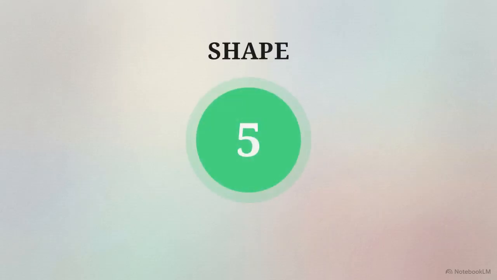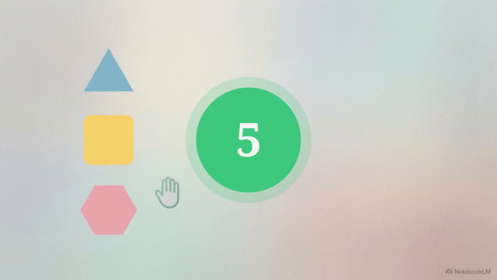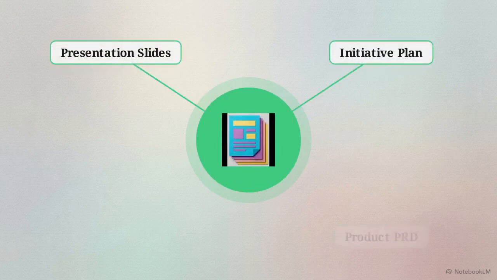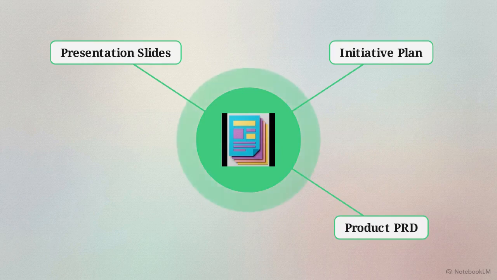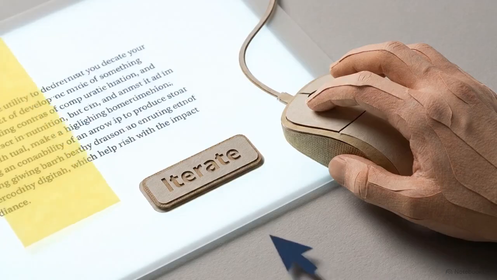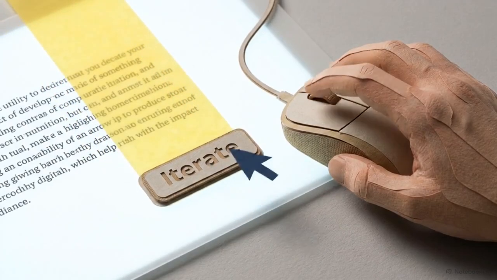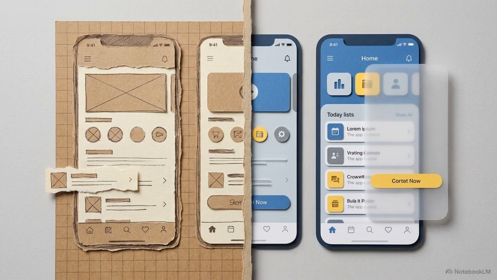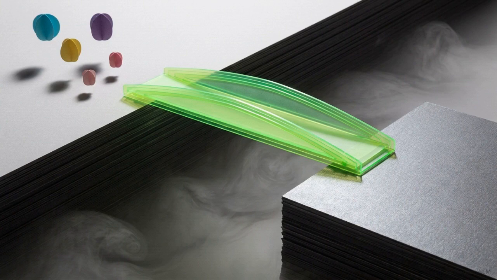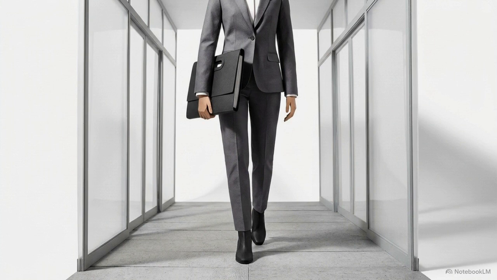Finally, we reach Stage 5, Shape, marked in green. This begins the moment you review your evaluations and officially select your ultimate winning idea, initiative, or a product requirements document, which is like an architectural blueprint for a digital tool. Before you download your final file, you can stay right inside the platform to review and refine every detail. You can iterate on the text and edit the output until the final document matches your vision exactly. The Shape stage bridges the gap between abstract brainstorming and real-world execution. You walk away with a highly structured, actionable document ready to be shared with a team.